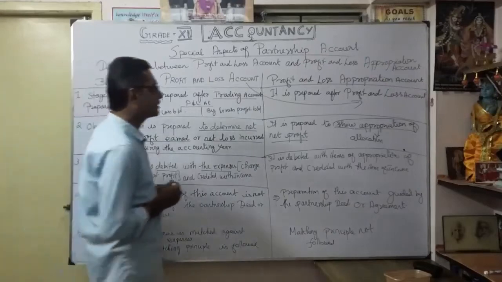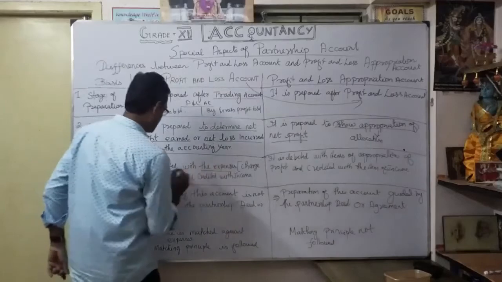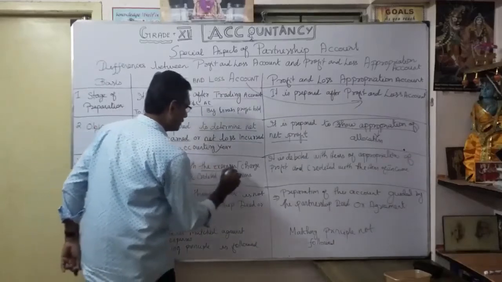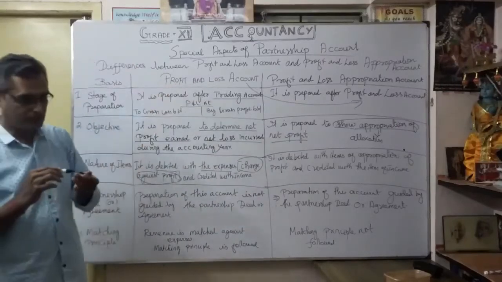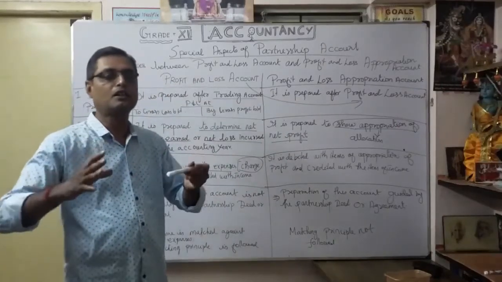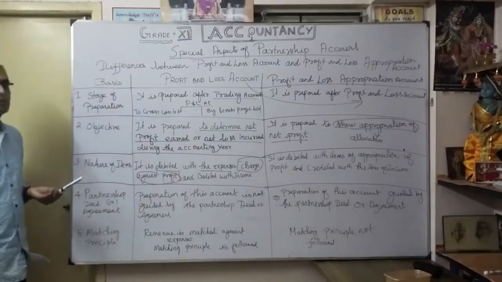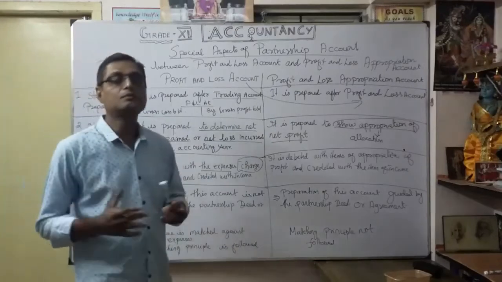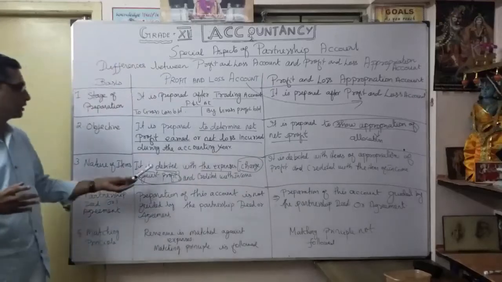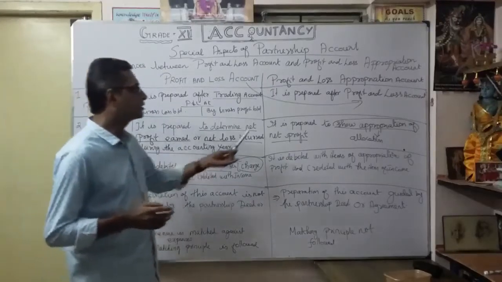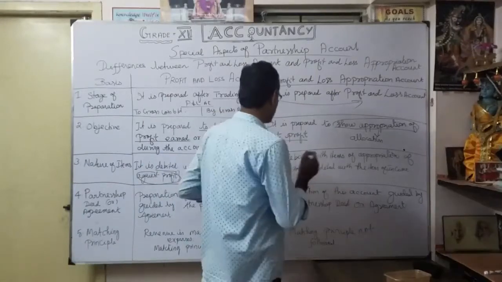Coming to the profit and loss appropriation account, the very important phrase is charge against profit. That is the main difference. Whether you earn profit or loss, certain expenses we want to show. Here we discuss an important concept: the conservatism concept, or prudence concept, which you have to follow. The appropriation account is debited with items of appropriation of profit.